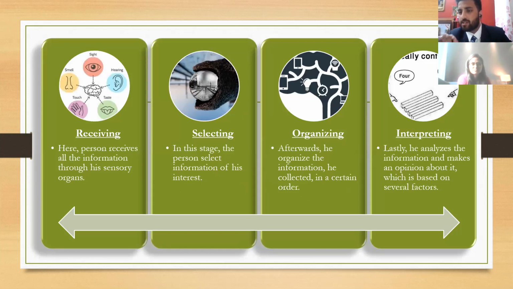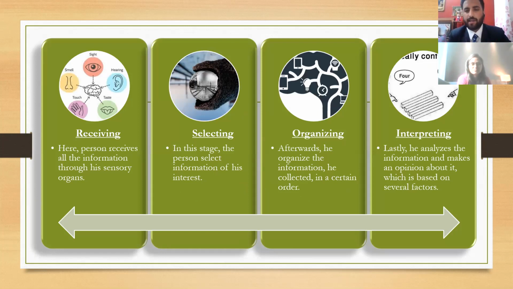The first one is receiving. Receiving basically means when a person receives all the information through his sensory organs. As we have discussed earlier, these are when we smell something, when we see something, when we hear something, when we taste something, when we touch something. So these are the sensory organs from which a person receives information.